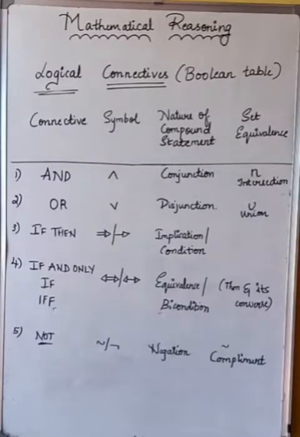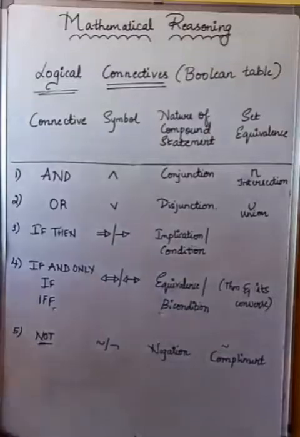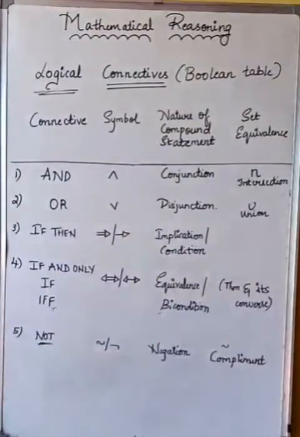So in this class we will be studying some special phrases and words which I have already written here. That is: and, or, if then, if and only if, not. CS students have almost heard this about the truth table. So the same concept we are going to learn in this chapter, mathematical reasoning also. And more than that, this is part of the deleted syllabus. Yes, in the 30% deleted syllabus it comes, mathematical reasoning.